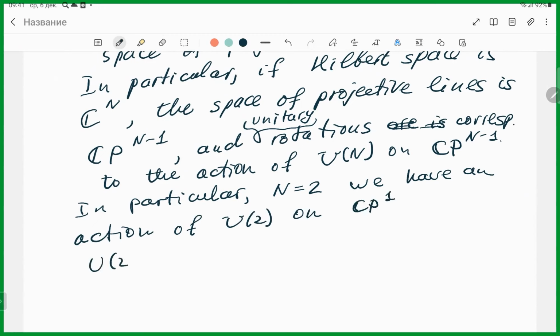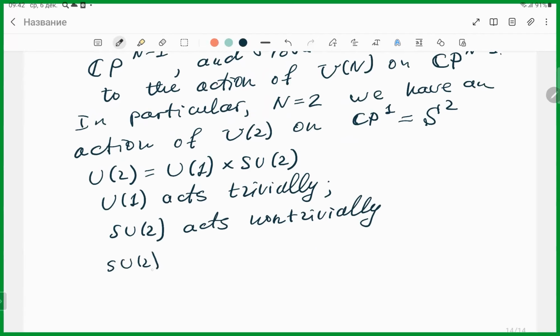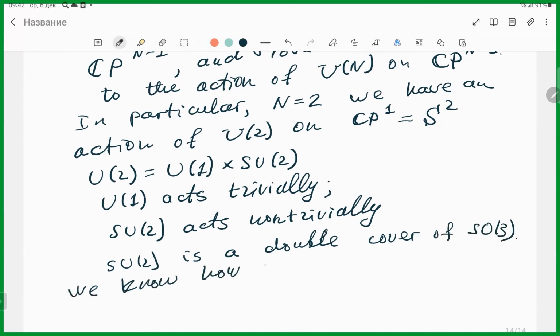So U(2) is actually U(1) times SU(2). So U(1) acts trivially, SU(2) acts non-trivially. So keeping in mind that CP^1 is S^2, SU(2) is a double cover of SO(3). And we know how SO(3) is acting on S^2.